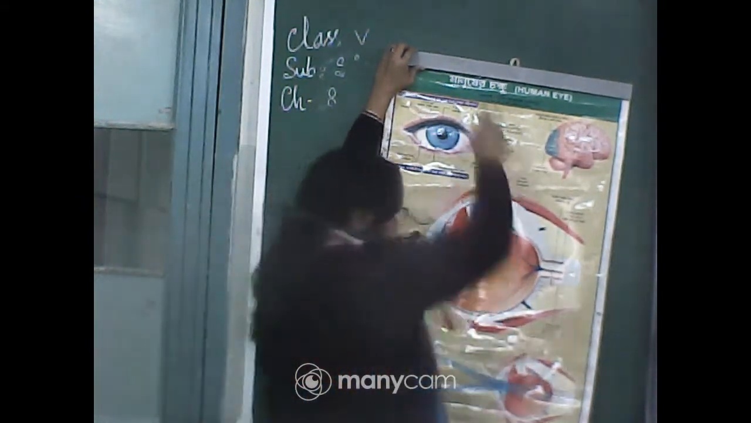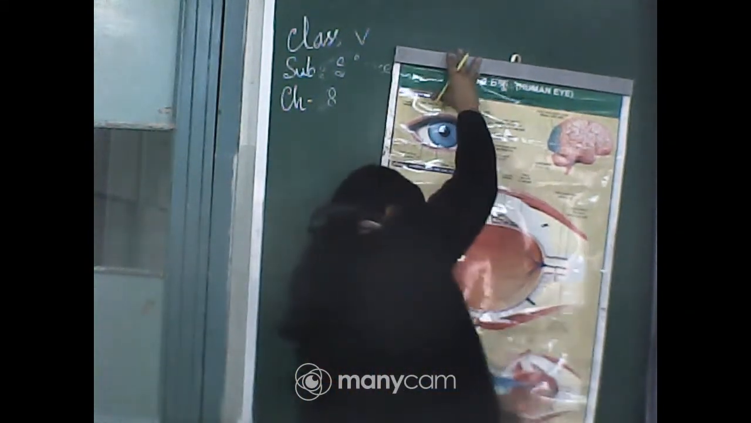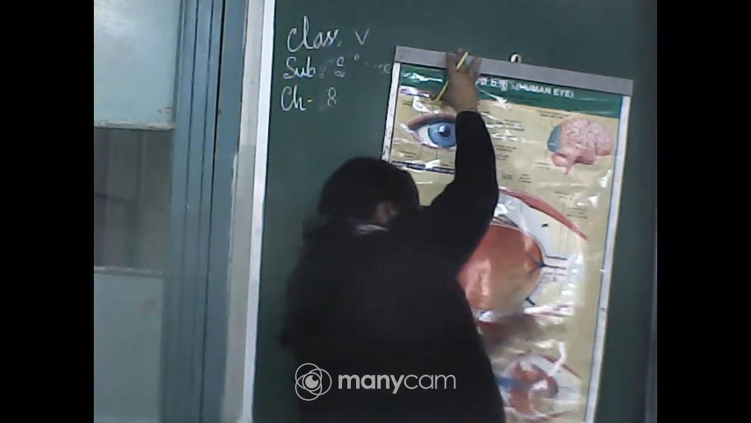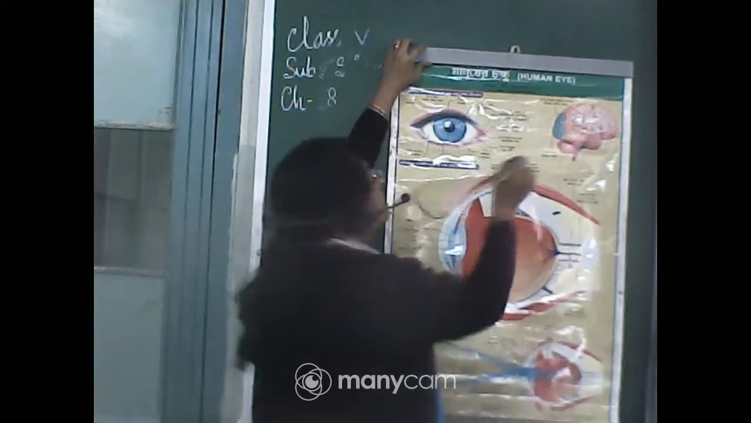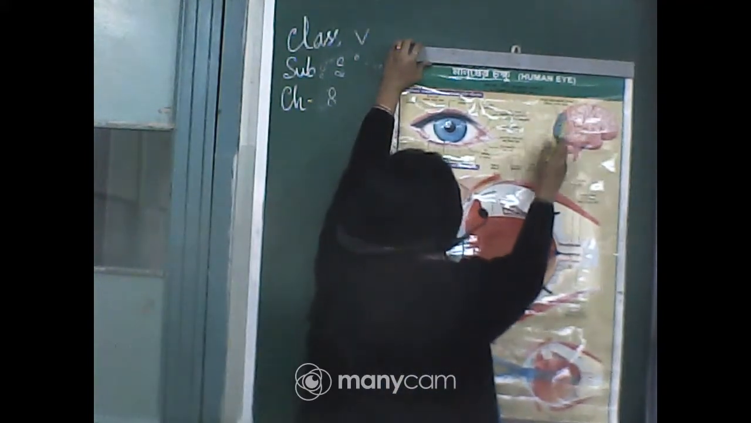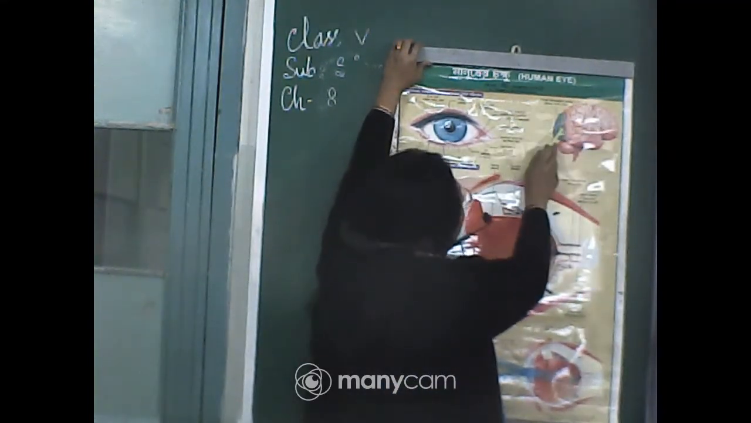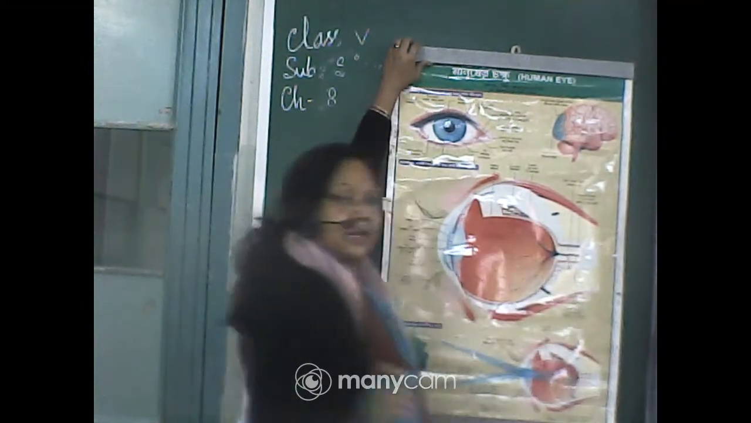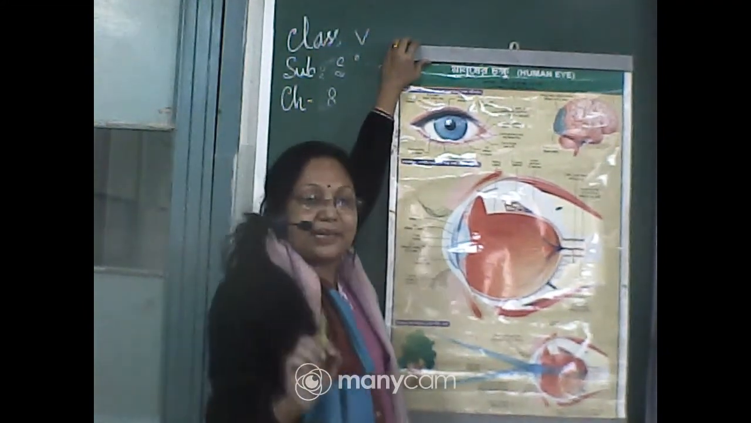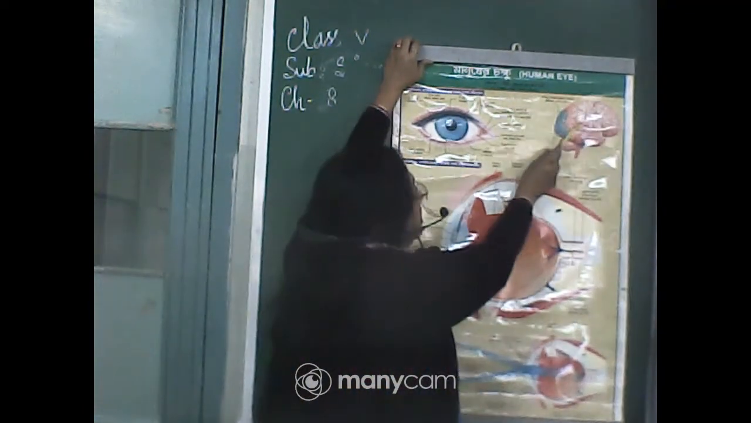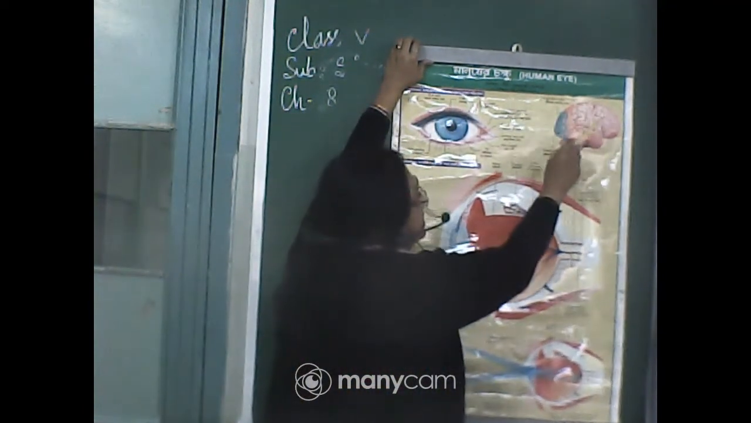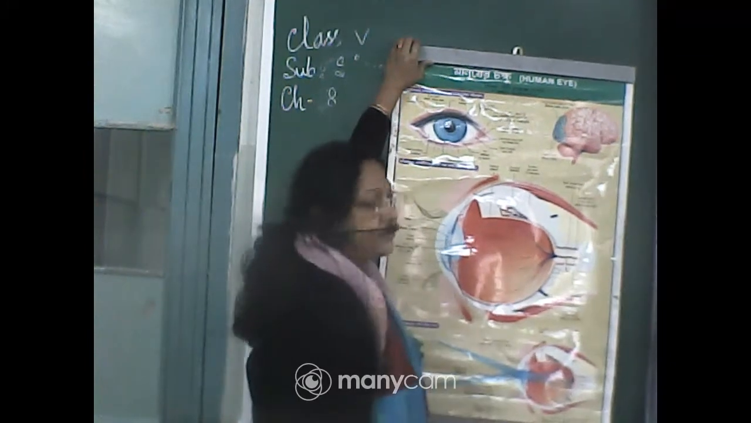So it is upside down, and now through this optic nerve, when this sensation goes to our brain, this portion of our brain, this part of the cerebrum, is responsible for thinking and taking decisions. Any kind of decision we take is from this cerebrum.